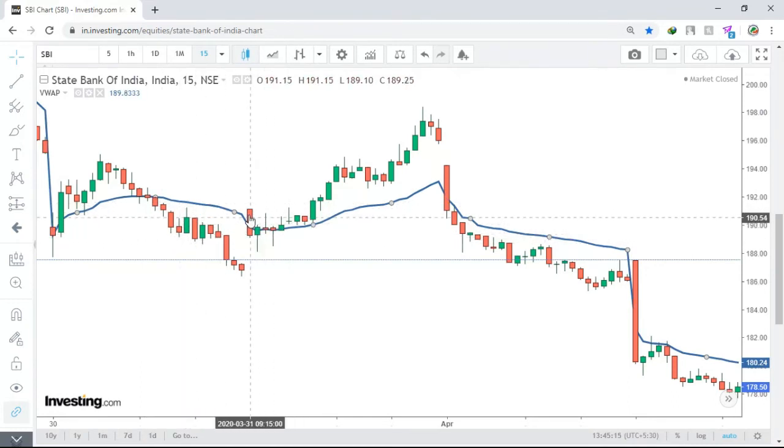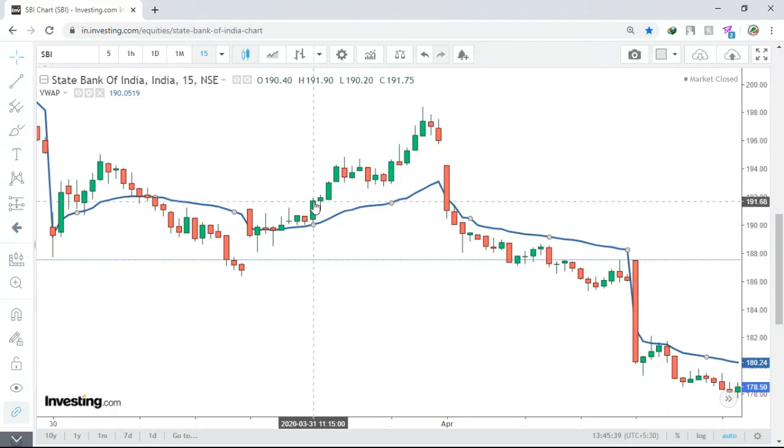Next, take this graph from this point. Here you can see a red candle formed on the line, and the next candle is also formed on the line. At this point there is no confirmation and no movement of the graph, so you will not take an order. You will just wait for the signal to move in one of the directions. Here, there is a green candle formed, and after it ended, the next candle started here. This is a confirmation that the price is going to move in the upward direction.